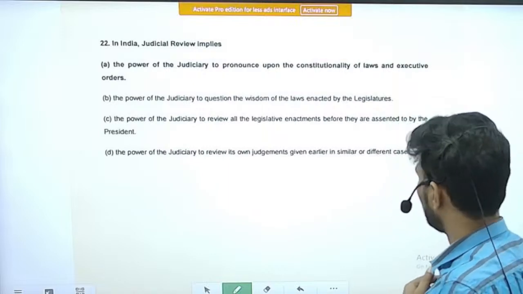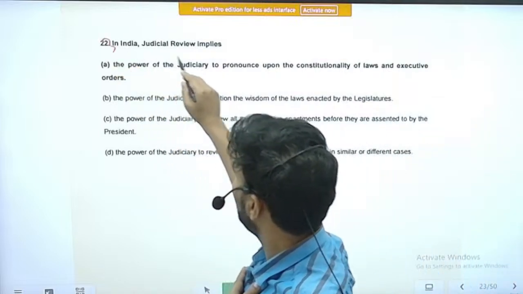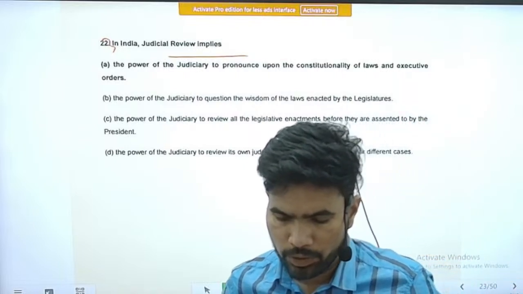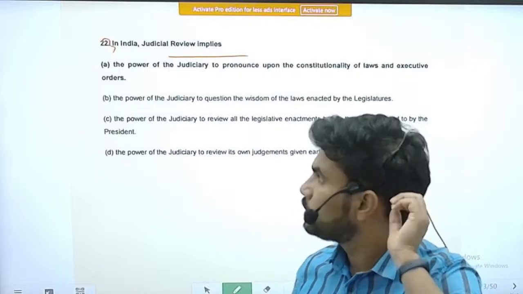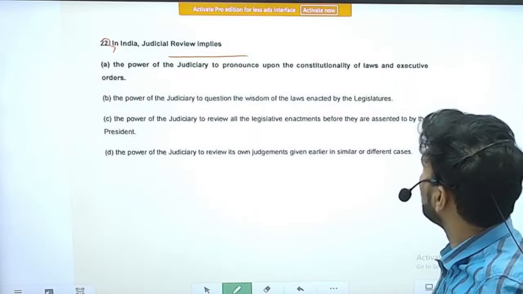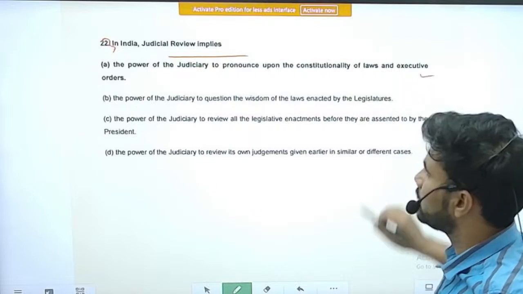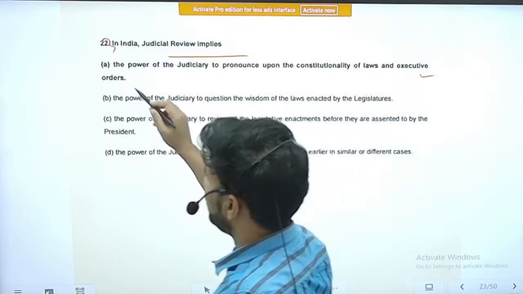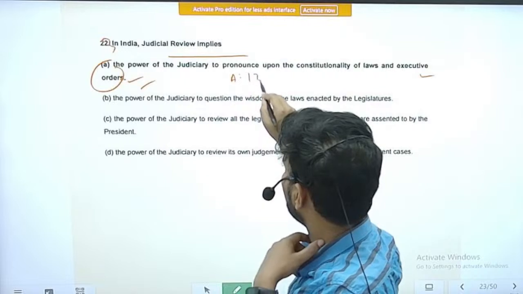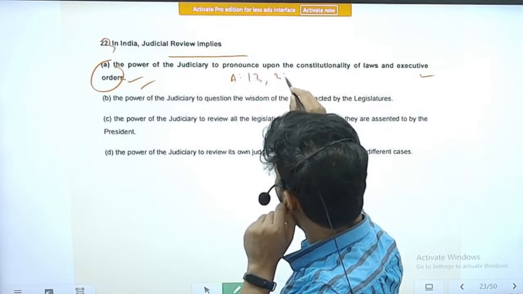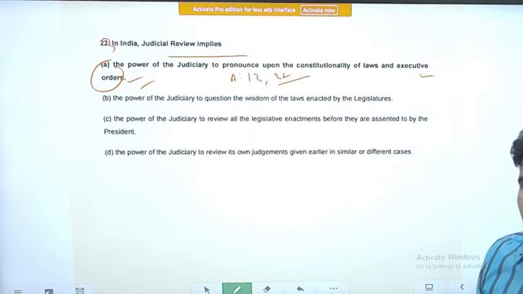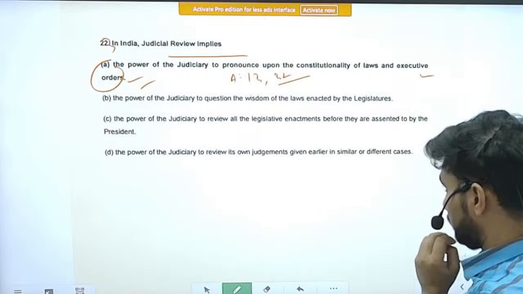Right. Question number 23. The question is, in India, judicial review implies which of the below? Judicial review means the power of the judiciary to pronounce upon the constitutionality of laws and executive orders. Yes, this is the correct explanation of judicial review. Remember Article 13 and Article 32. From these articles, the judicial review power is given to the judiciary within the Constitution of India.